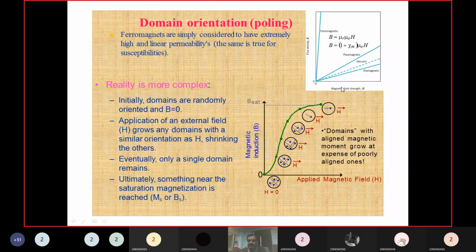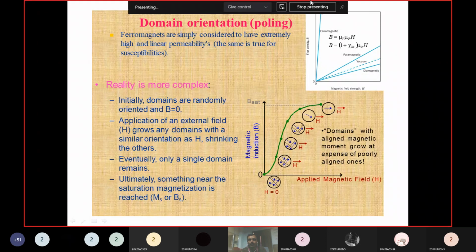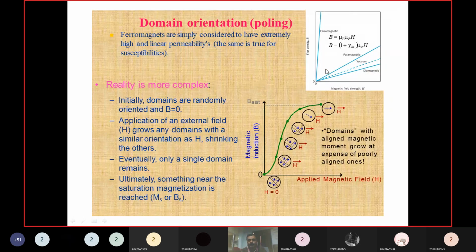That means not exactly a BH curve. If you take the loop, the loop is different from the curve. This is just a curve, and that is the loop. Loop means we discuss all directions, but here we are discussing only one direction. So with increasing H value, how does the B value change in the case of ferromagnetic material?